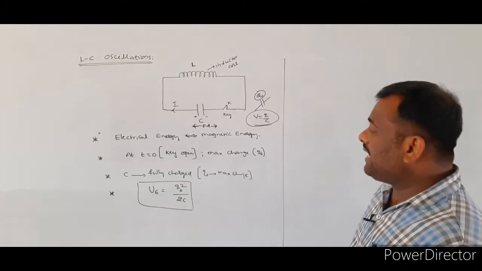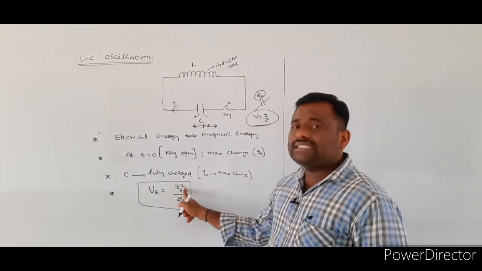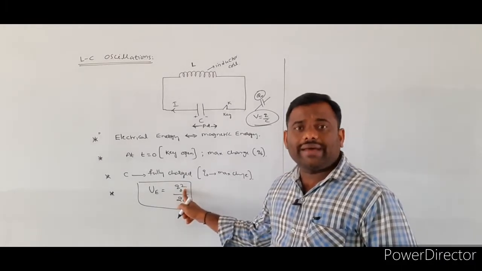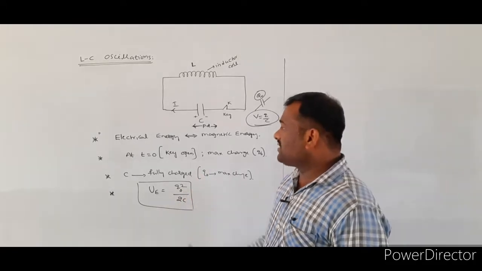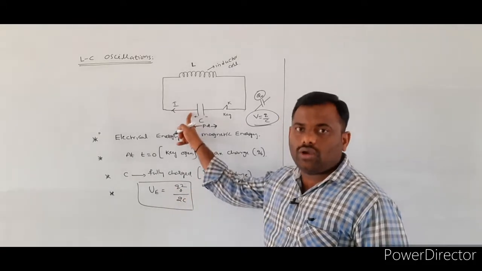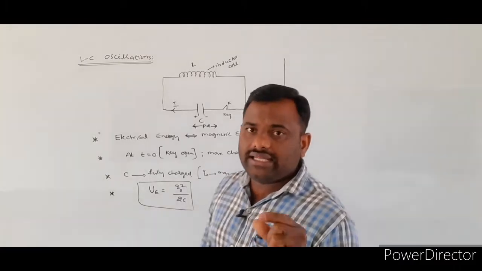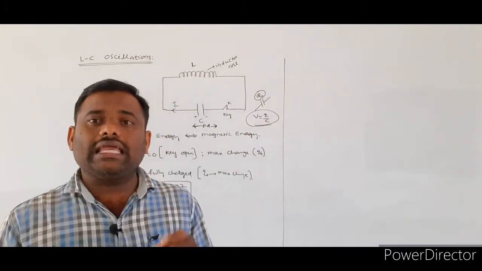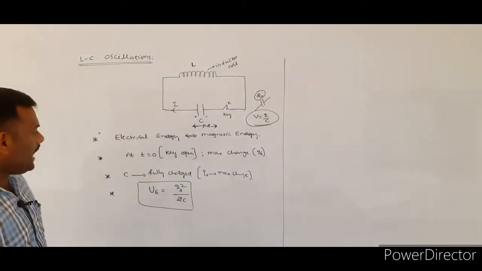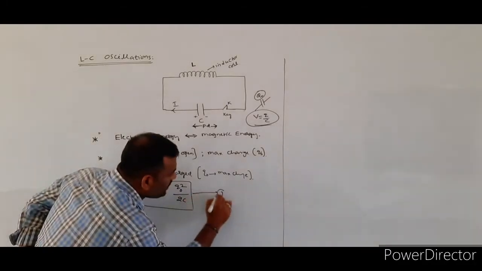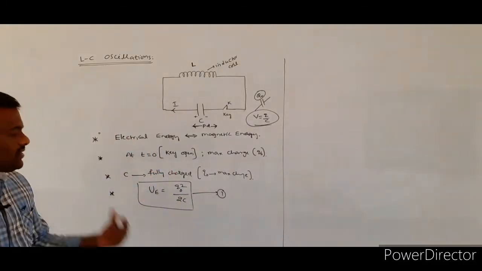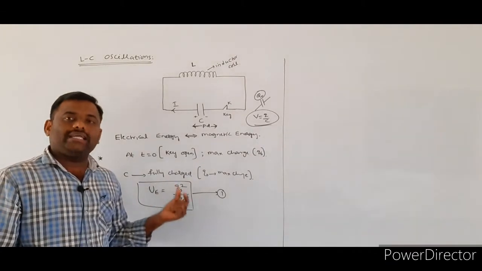Here the maximum charge stored on the capacitor plates is Q naught.